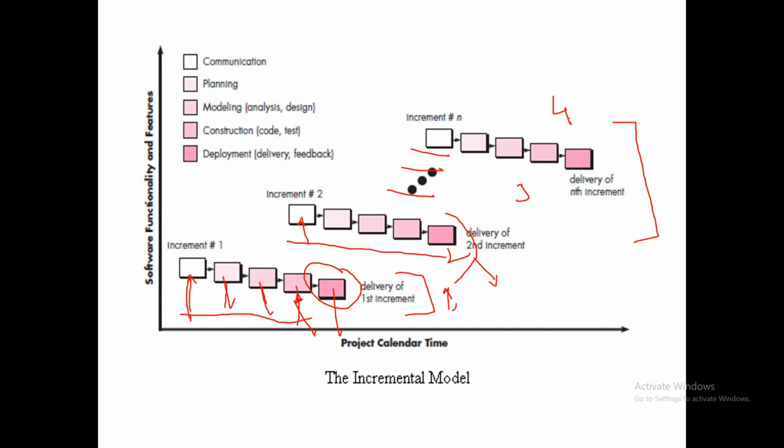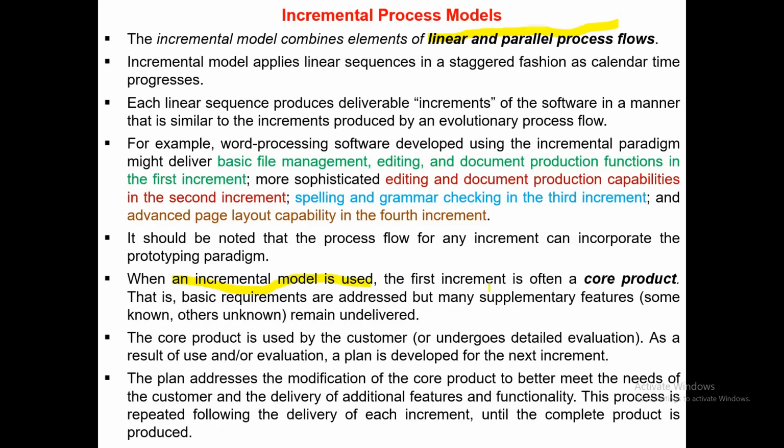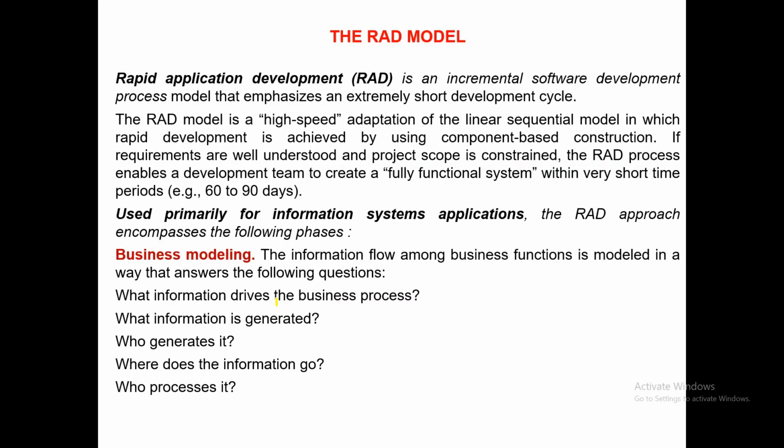When an incremental model is used, the first increment is often a core product. A base product is delivered. That is, the basic requirements are addressed, but many supplementary features remain undelivered. That is the incremental model. Now the next model is RAD.